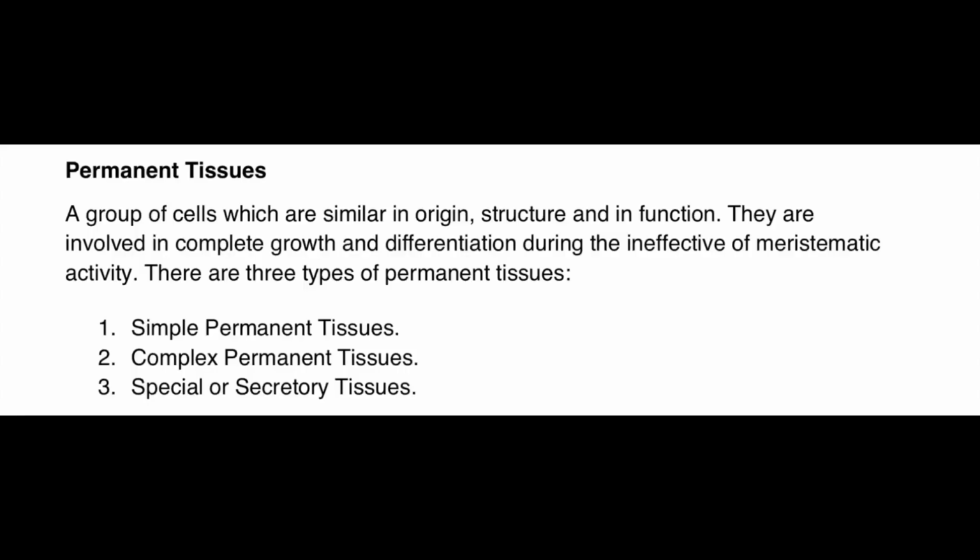Now permanent tissues actually arise from the meristematic tissue only. When meristematic tissues stop dividing, they switch over to permanent tissue. Permanent tissue can be simple permanent tissue, complex permanent tissue, and special or secretory tissues. Permanent tissues help, for example in aquatic plants, the plants to float in water.